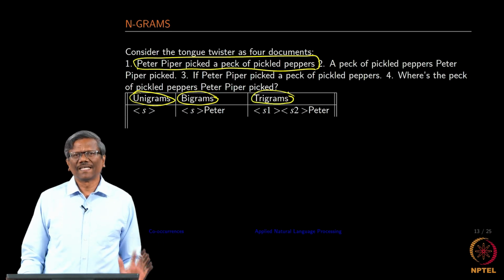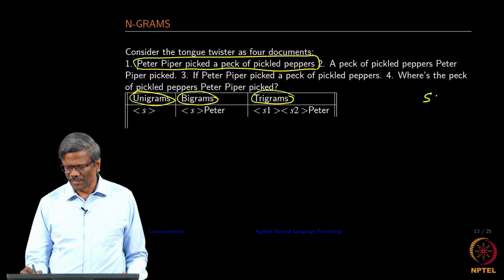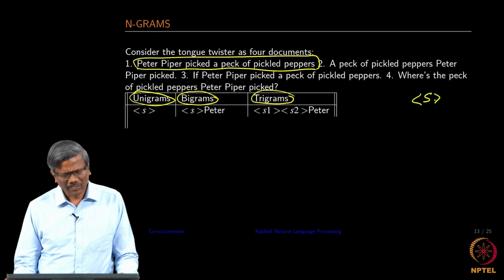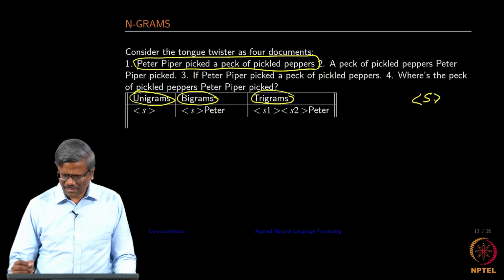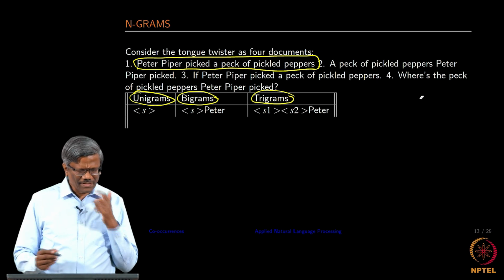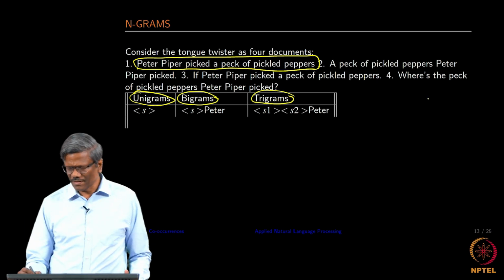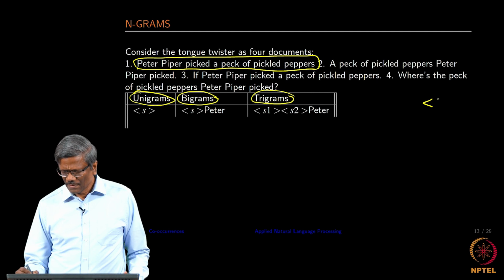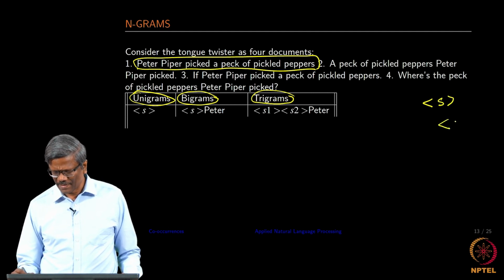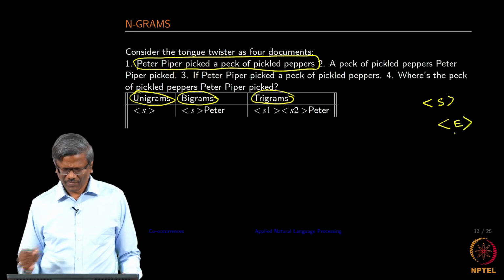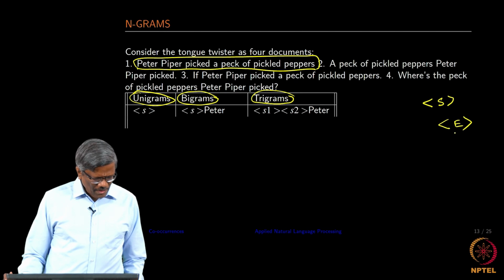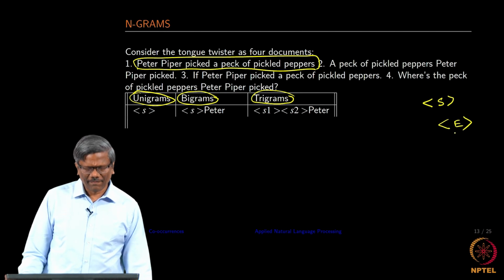For every sentence there is a start symbol. Okay. So, we will use that start symbol as our starting word. The starting word is not the first word that you see, but a starting symbol S, and then for the ending we also use a similar symbol. Okay. So, let us look at these n-grams one after the other.